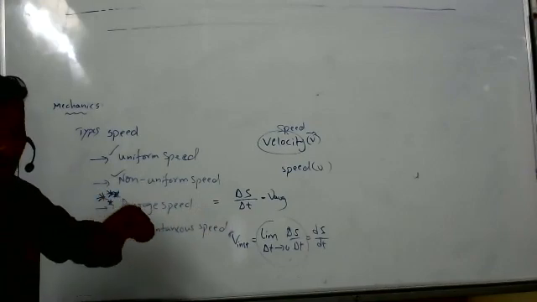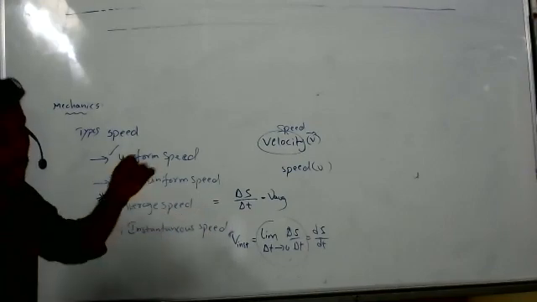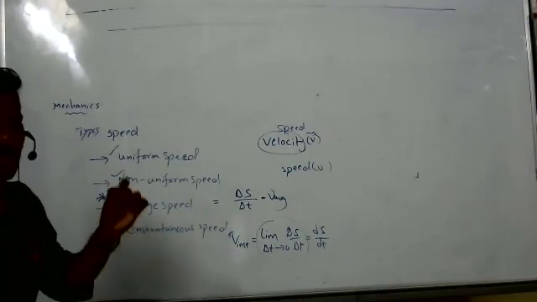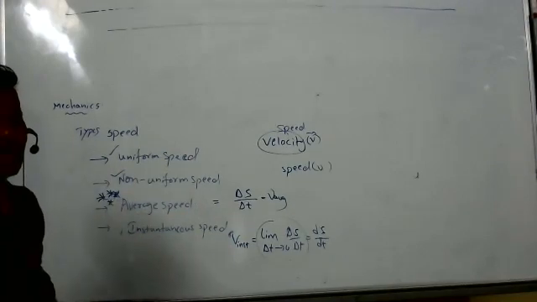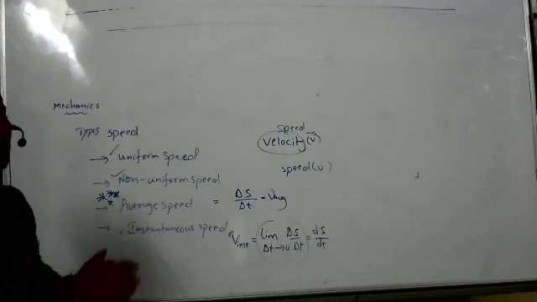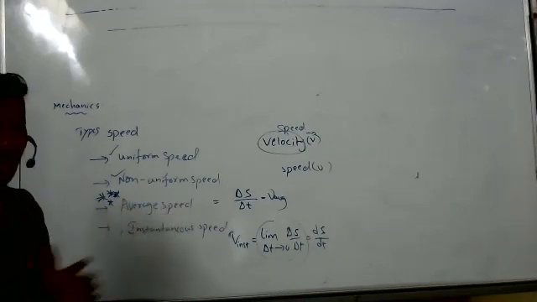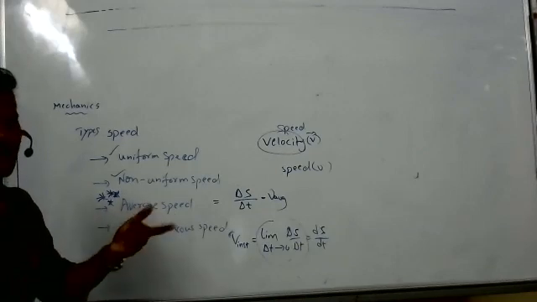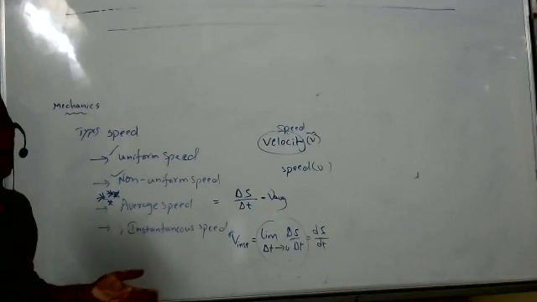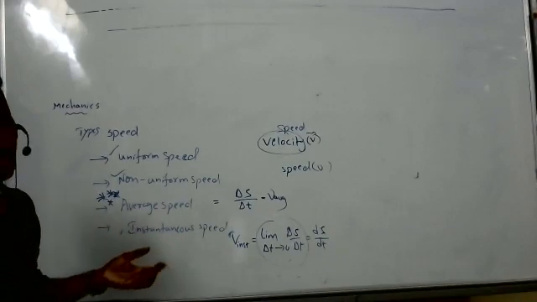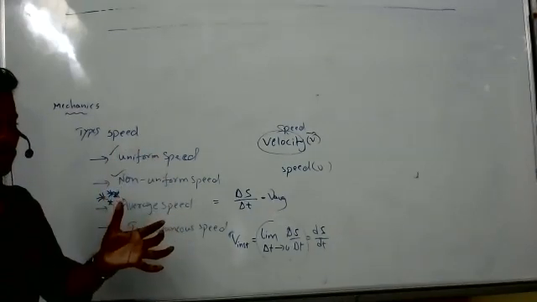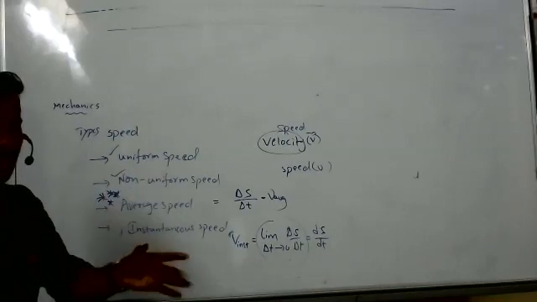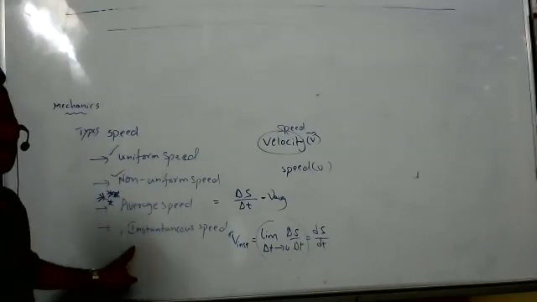When a person is moving with a certain speed, suddenly if you ask what is your speed, he will say 20 meter per second or 20 kilometer per hour. In a fraction of a second that speed can change, increase or decrease, or maybe it is constant, whatever it may be. But at a particular time or particular place, what is your speed? That is nothing but instantaneous speed.